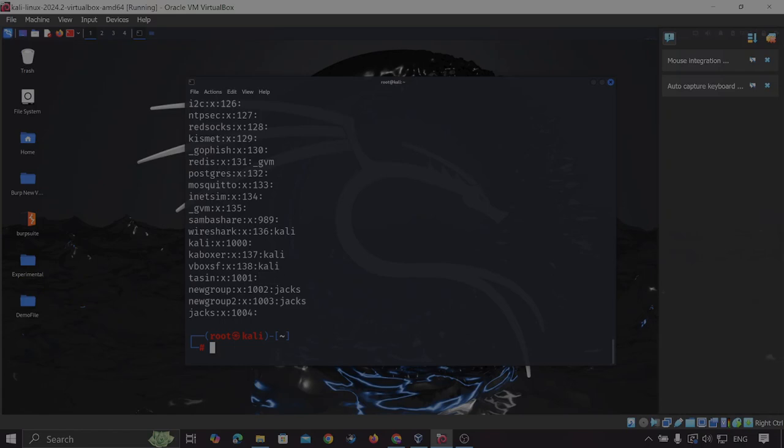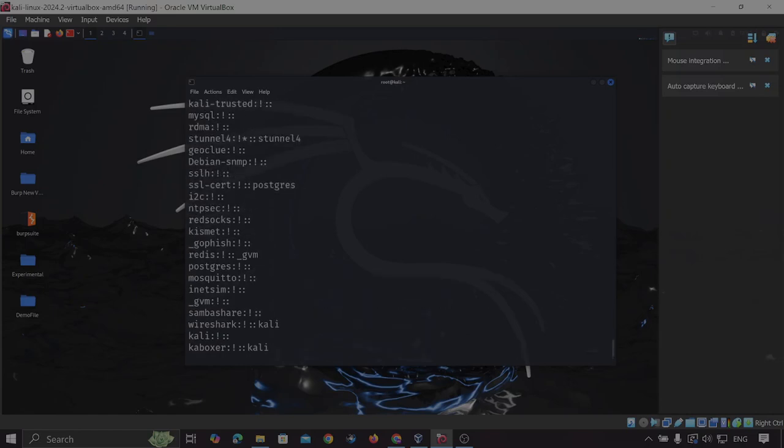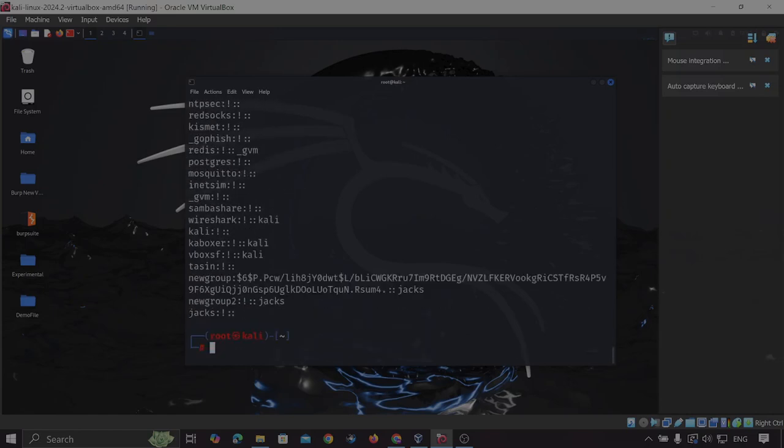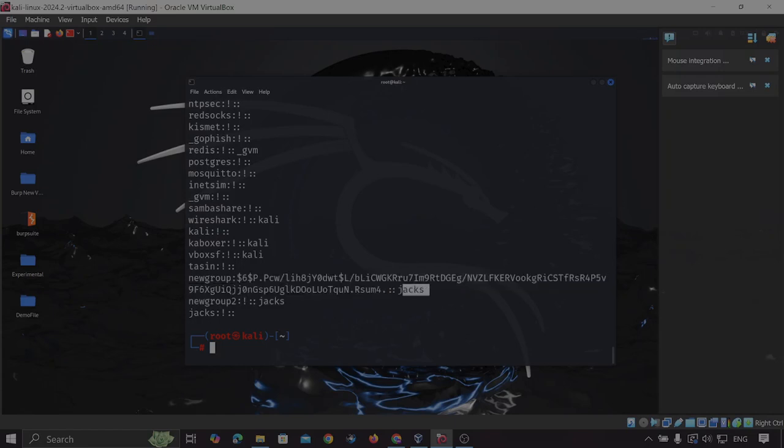Okay, and the next one is cat etc gshadow. So here we can see this is indicating the group name, and this is indicating the password of that group, and this portion is indicating the group member of that group.